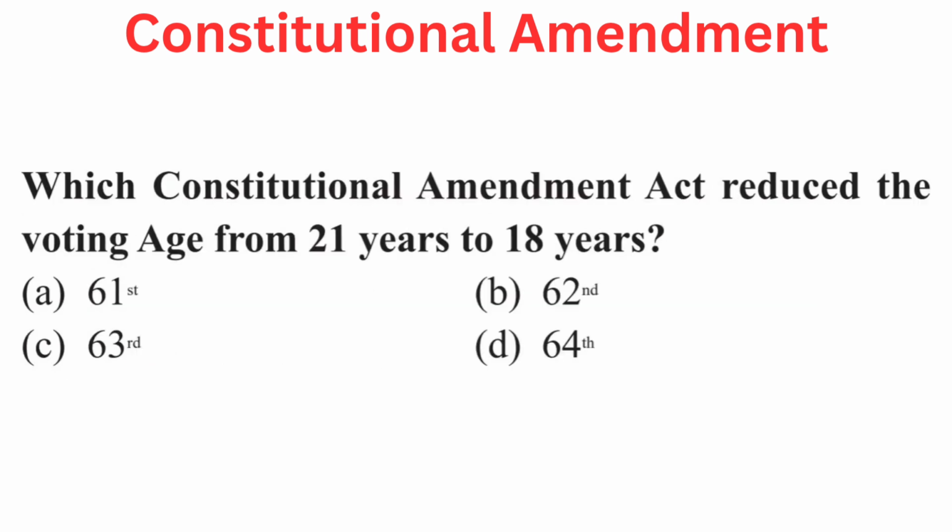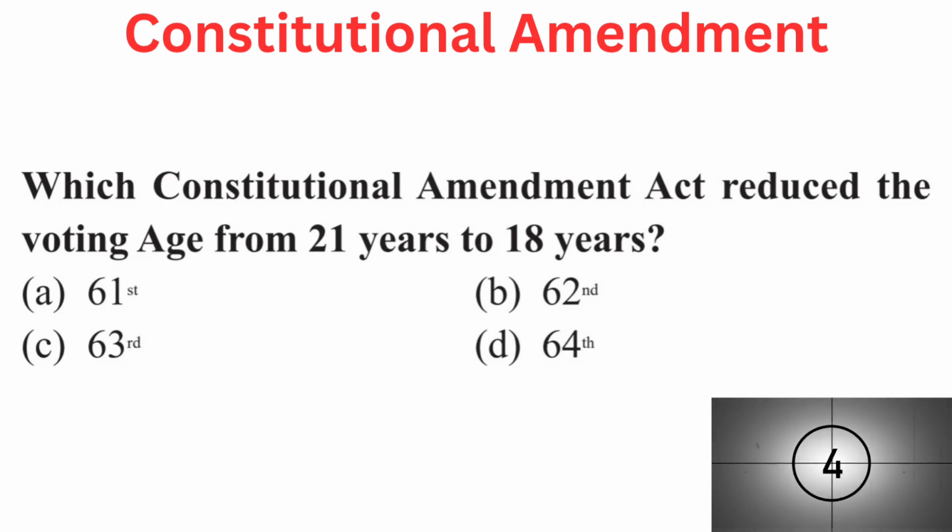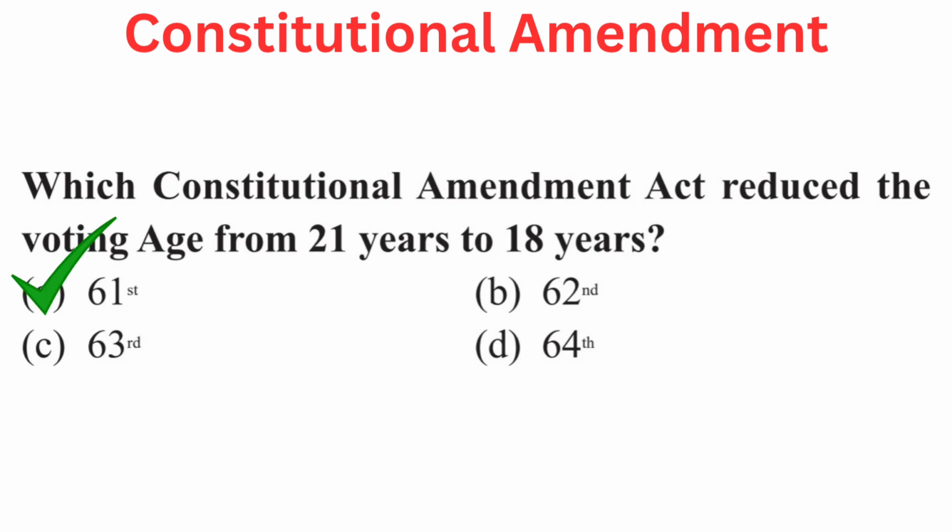Your question is: which constitutional amendment act reduced the voting age from 21 years to 18 years? Your options are A 61st, B 62nd, C 63rd, or D 64th. Right answer is A 61st.